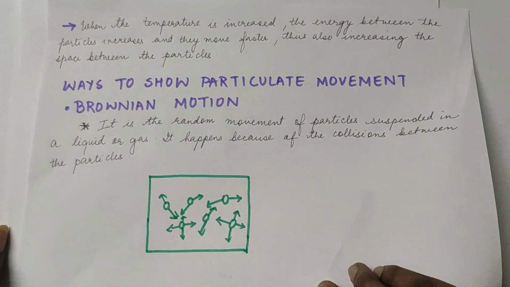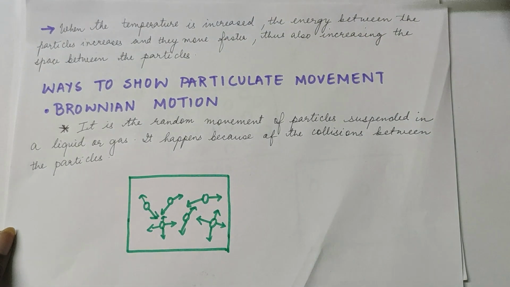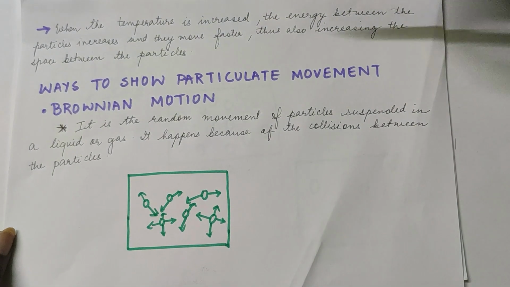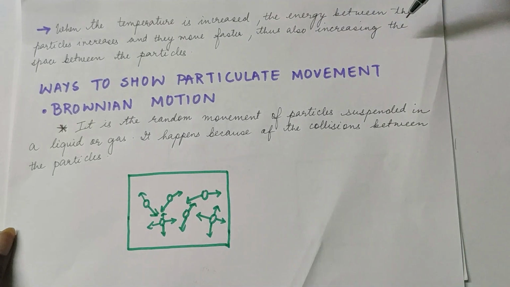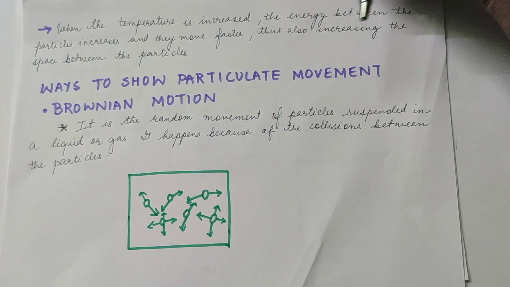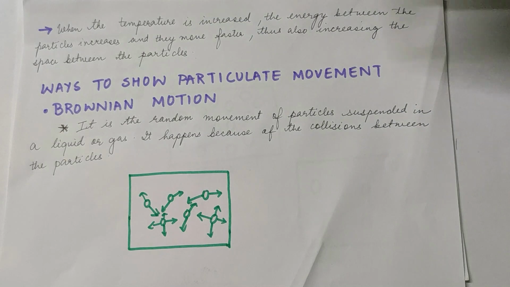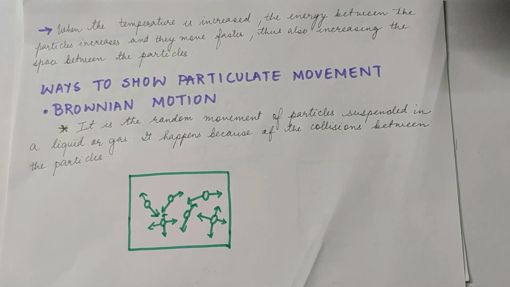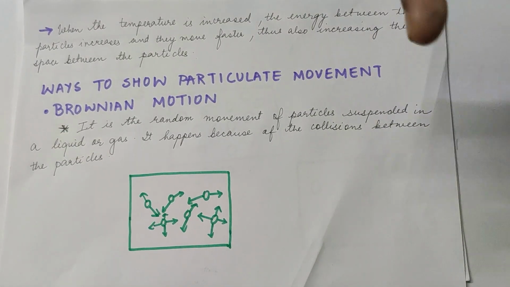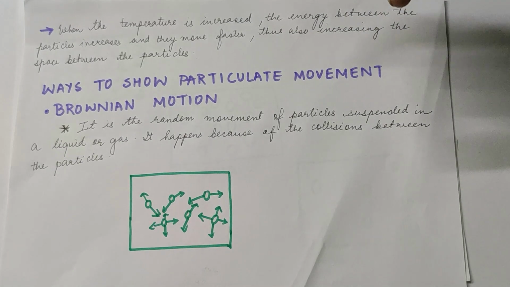Our next postulate is that when the temperature is increased, the energy of the particles increases and they move faster, thus also increasing the space between the particles. So when I keep a piece of ice outside, or heat a cube of ice, because of the increase in temperature the particles will start vibrating faster because of more kinetic energy, and the particles will start to move away.